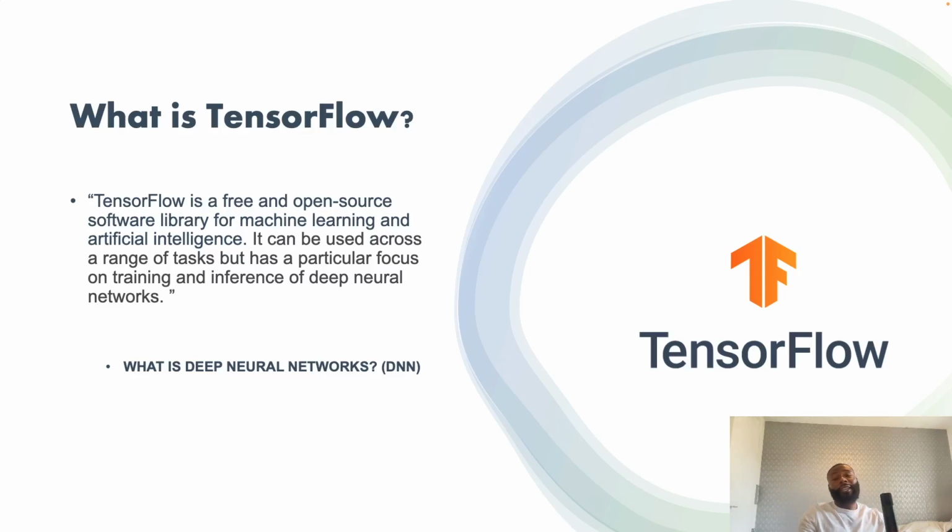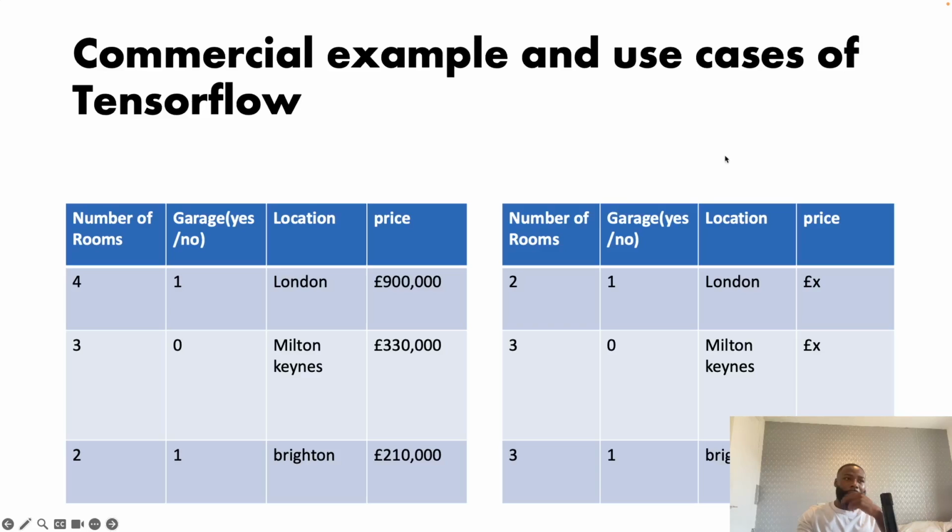So just to recap in very simple terms: with TensorFlow, if you have a set of data, and we're going to go into a commercial example soon, and you want to learn the patterns in that data, and then you want to go into a second set of data and say, okay, with what I've learned from this previous data set, can I use it to predict the outcomes of the next data set? Of course, that sounds very hefty. So we'll go into the next commercial example here, and then you can understand exactly what I mean by data sets.